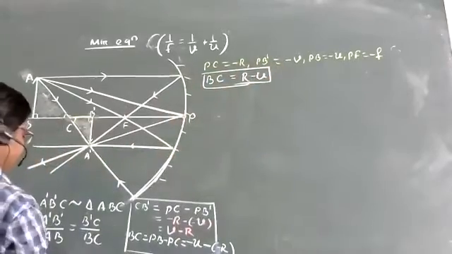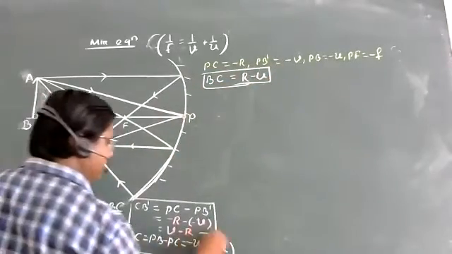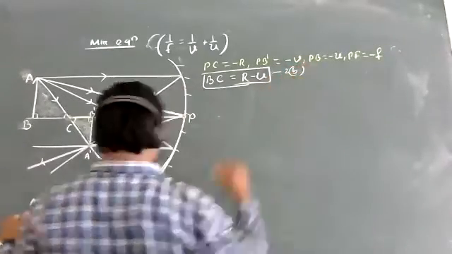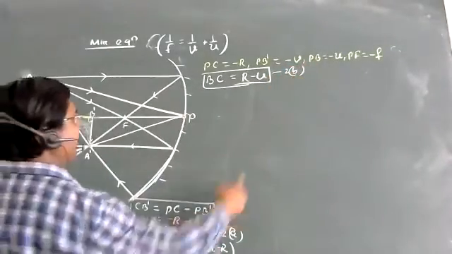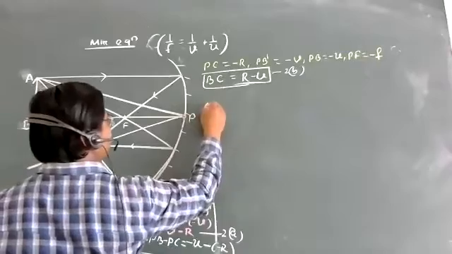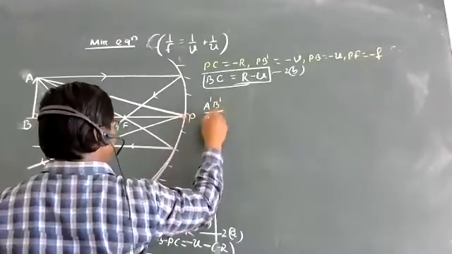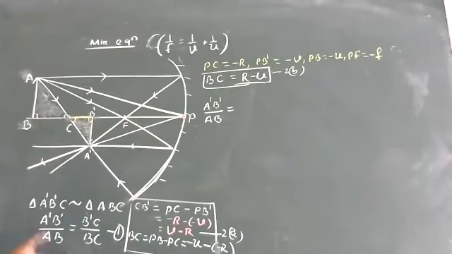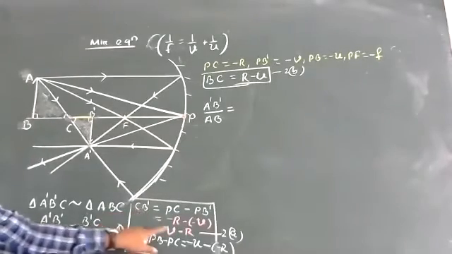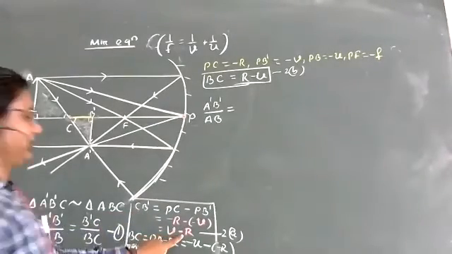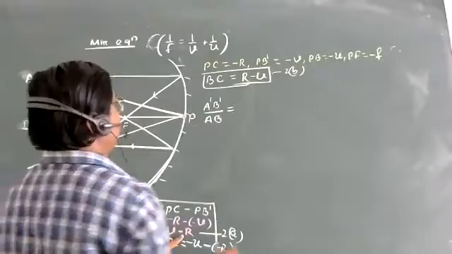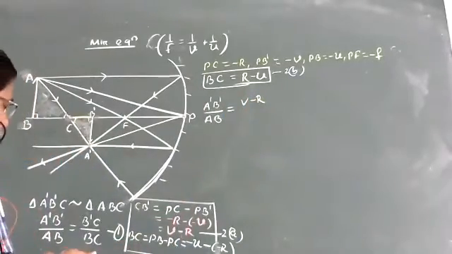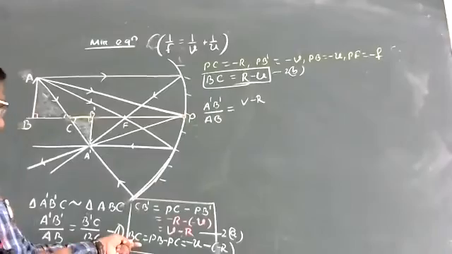Let this be equation 1, this be equation 2a, this be equation 2b. So comparing equations 1, 2a and 2b, what is our ratio now? A prime B prime by AB. Who can help me? What is B prime C? V minus R. And what is BC?